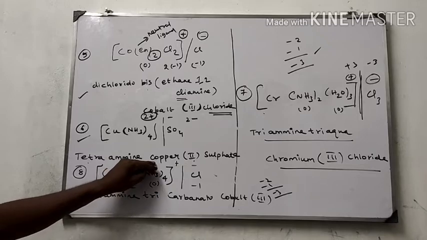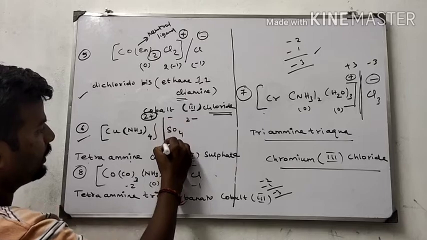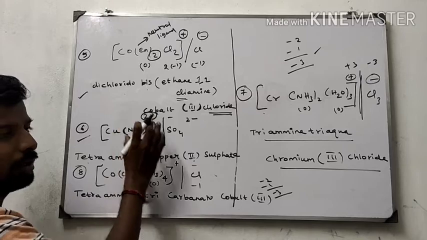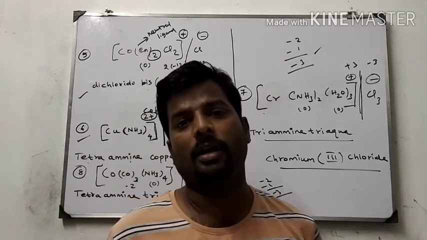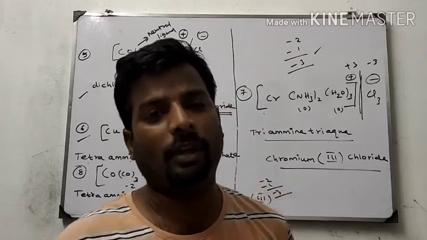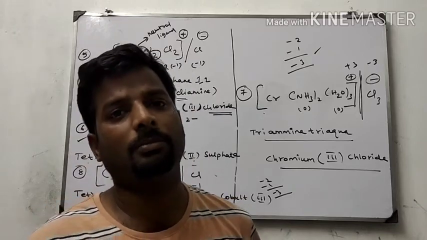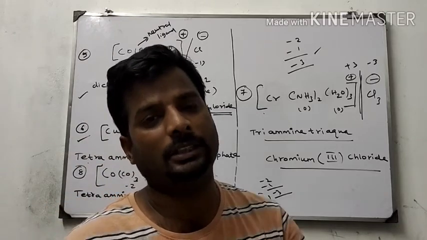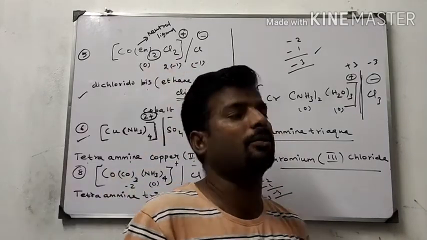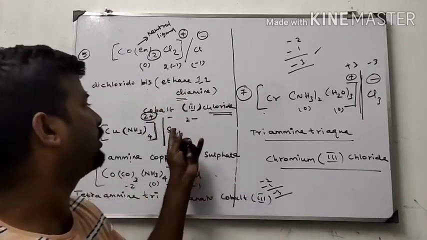Tetraamine copper 2 sulfate. First I have to divide it into cationic and anionic parts. The coordination sphere comes in the cationic part. If the coordination sphere is in the cationic part, first we write the ligand name. After writing the ligand name, we have to write the metal name. If the coordination compound is in the cationic part, just write the metal. Then we have to give the parenthesis, the brackets. This is called parenthesis. Then you have to write the counter ion.